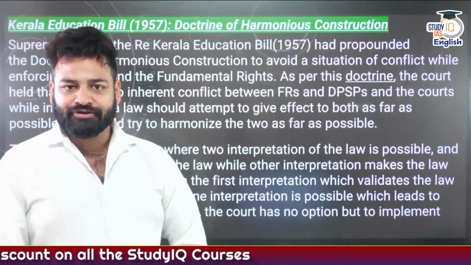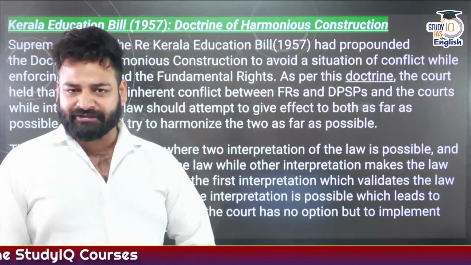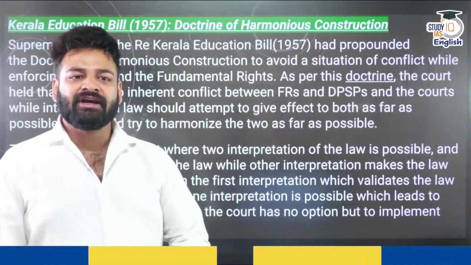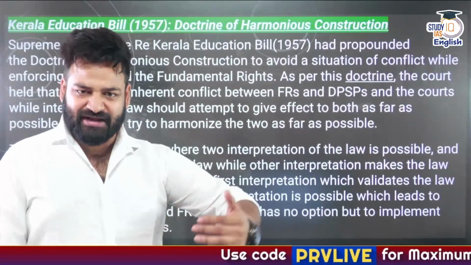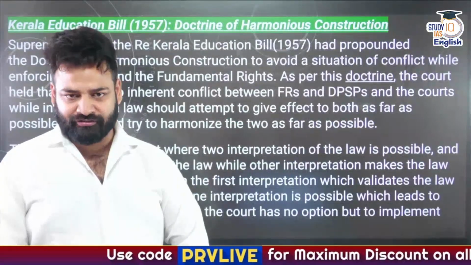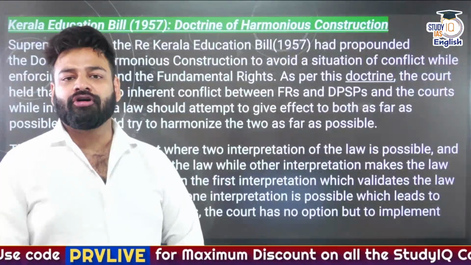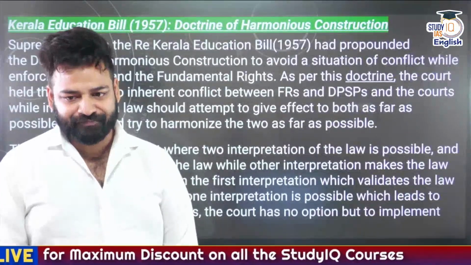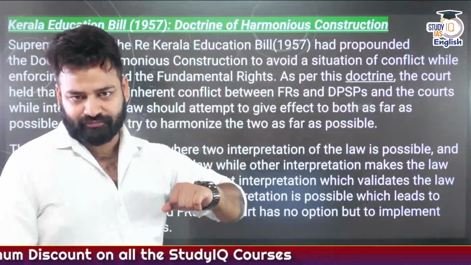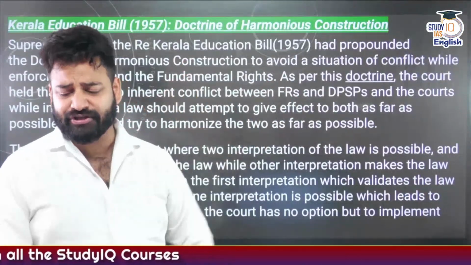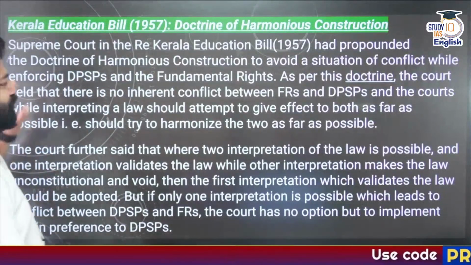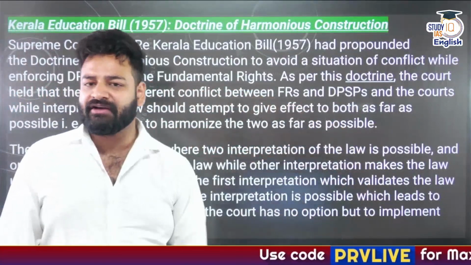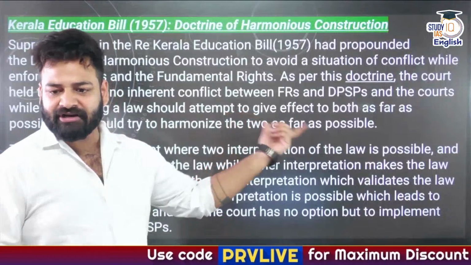In order to implement the DPSPs and fundamental rights, many conflicts could arise, and to prevent that conflict, a shield has been created in the name of a doctrine. And what is the name of the doctrine? The doctrine of harmonious construction. As per the doctrine, the court held that there is no inherent conflict between the FRs and DPSPs, that is, fundamental rights and DPSPs.